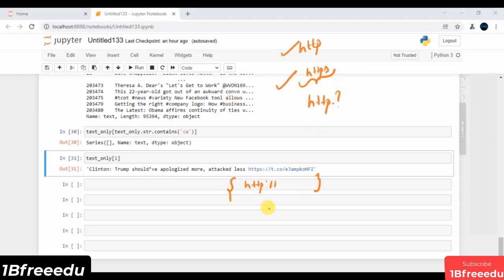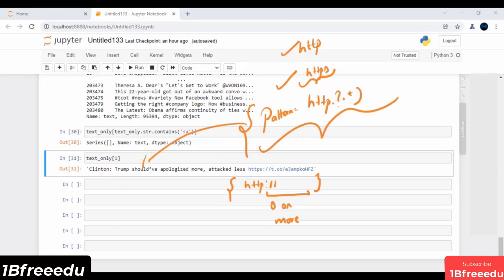So then I have this question mark. Of course, then I have the set of characters that we have. So I will say dot, and of course star, just to handle the 0 or more occurrences. This is typically my 0 or more occurrences of characters that we have. So just to handle this scenario, this is my final pattern that I have to apply on top of this data just to eliminate this entire hyperlink. This is what my pattern will do.